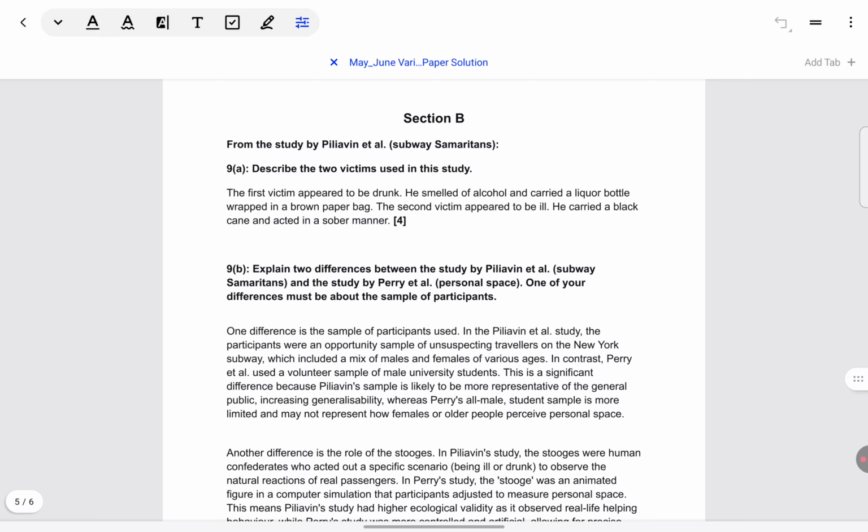We are solving in this lesson May June 2025 paper 1, variant 2. I've already covered section A in the past two videos. If you haven't watched them already, please watch those before watching this one so this video will make more sense to you. I'll link those parts below in the pinned comment and description box.